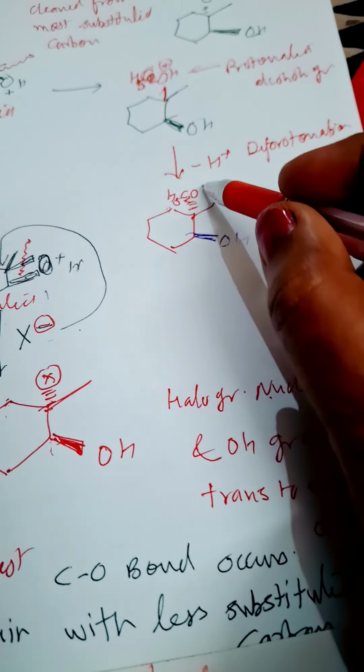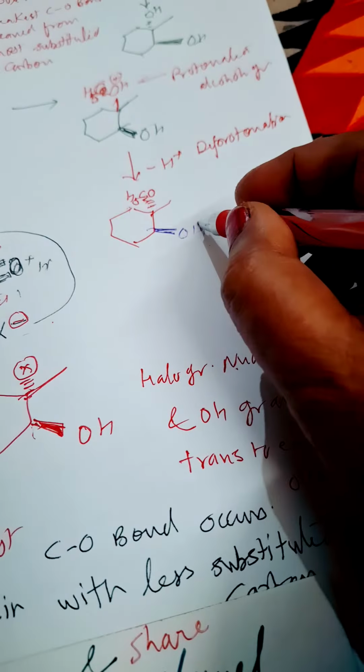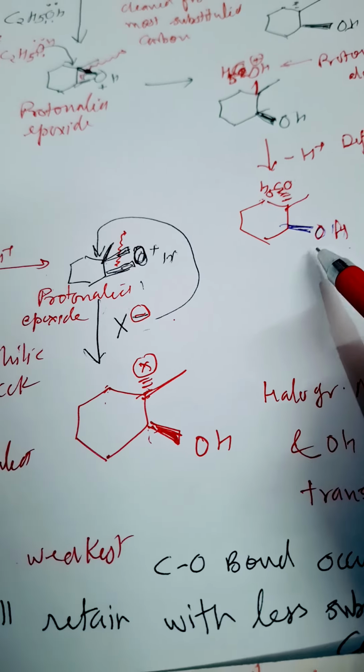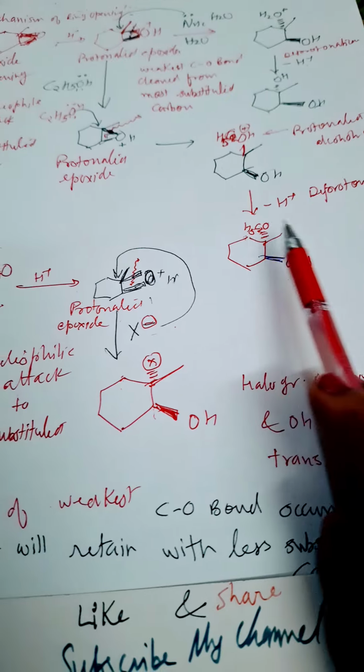Now from this protonated alcohol, H positive will be lost, so at that time the OC2H5 group is attached to this. Okay, and again see, they are trans to each other. This OH group and OC2H5 group are trans to each other. This is the nucleophile, and this is the OH group present here. So the nucleophile and OH are trans to each other.